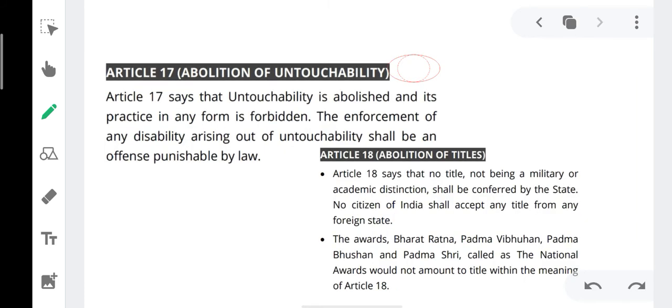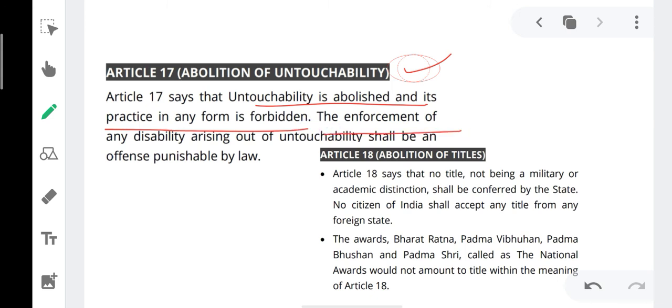Article 17. In the first slide, I have said that fundamental rights are not absolute in nature, but Article 17 is an exception. Article 17 is absolute in nature. That means there is no restriction upon Article 17. Article 17 says that untouchability is abolished and its practice in any form is forbidden.